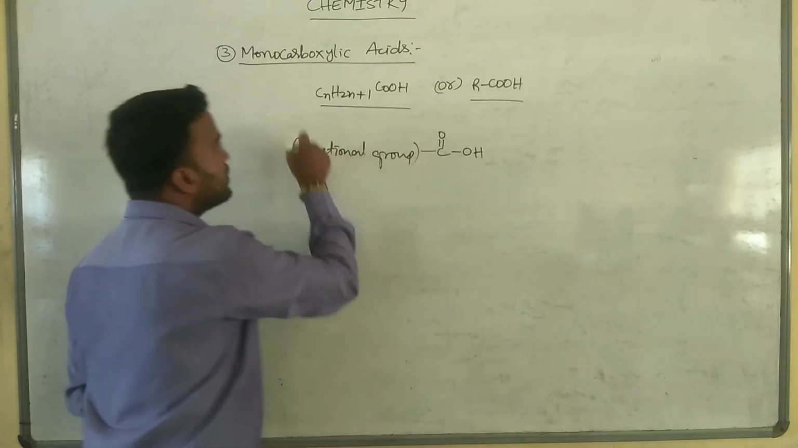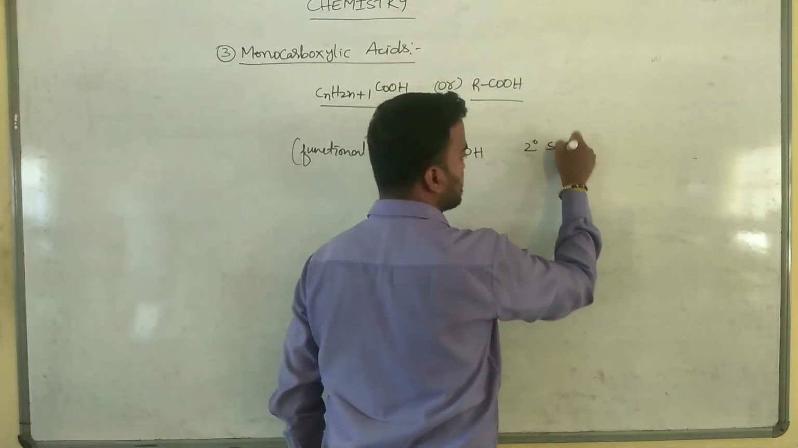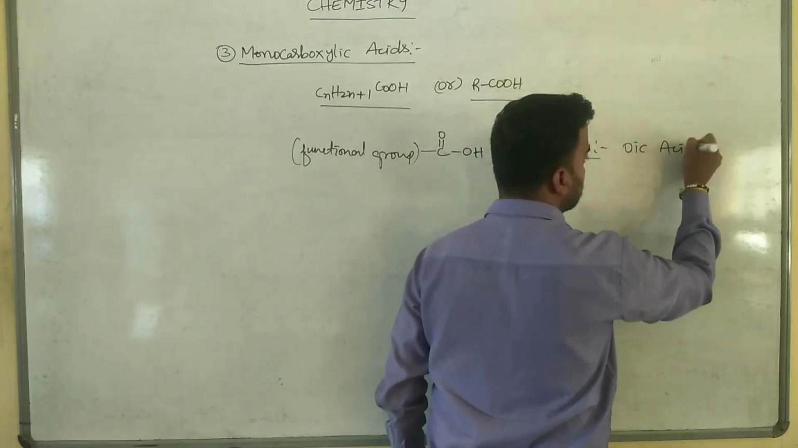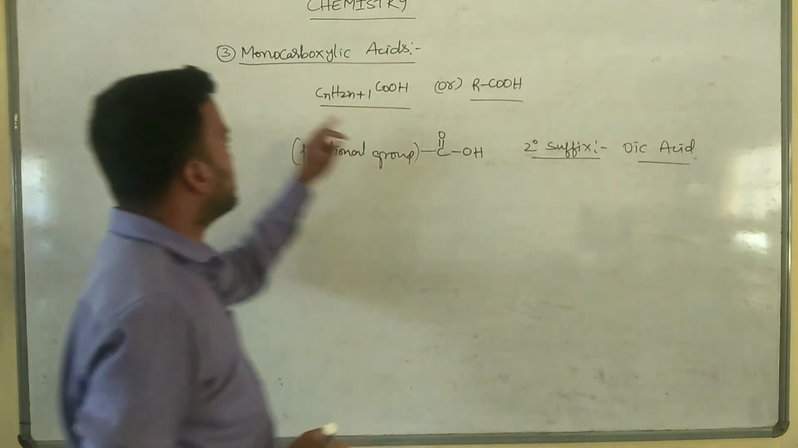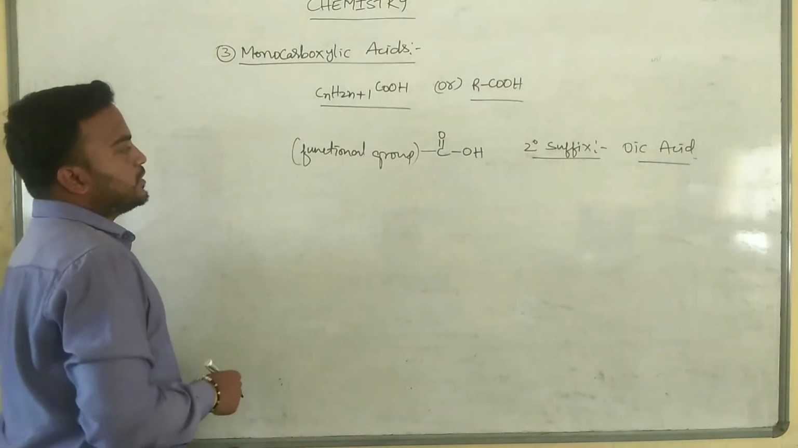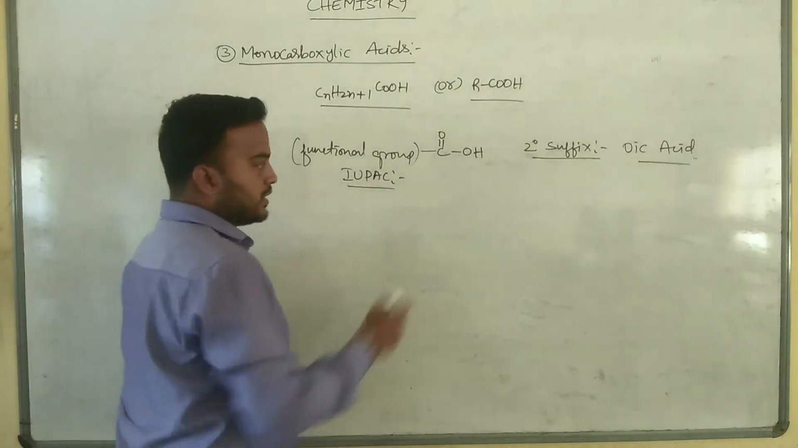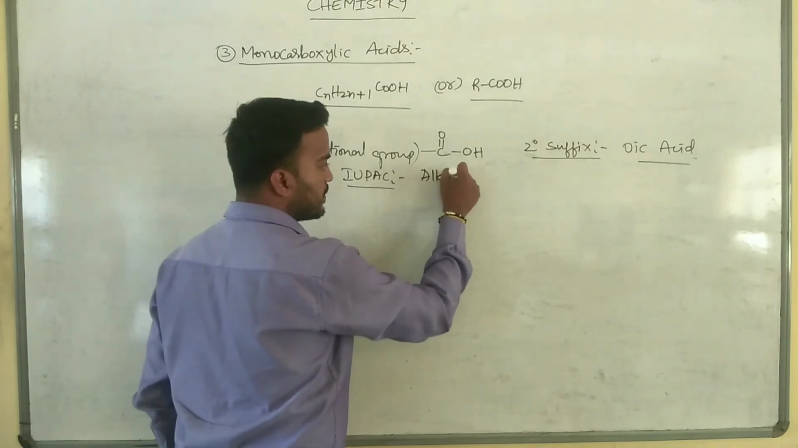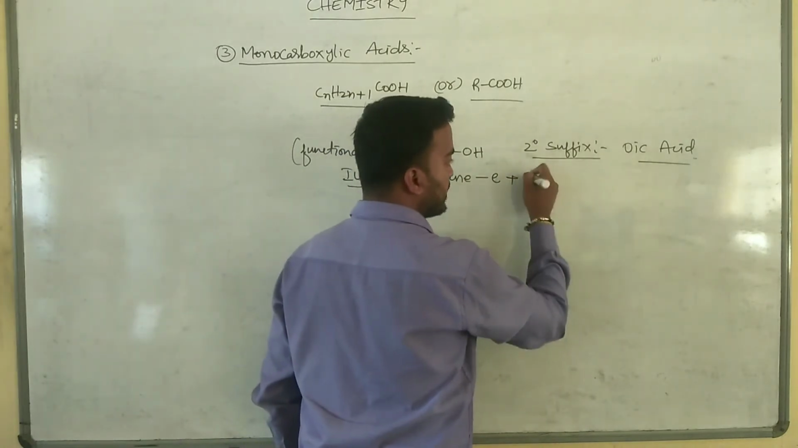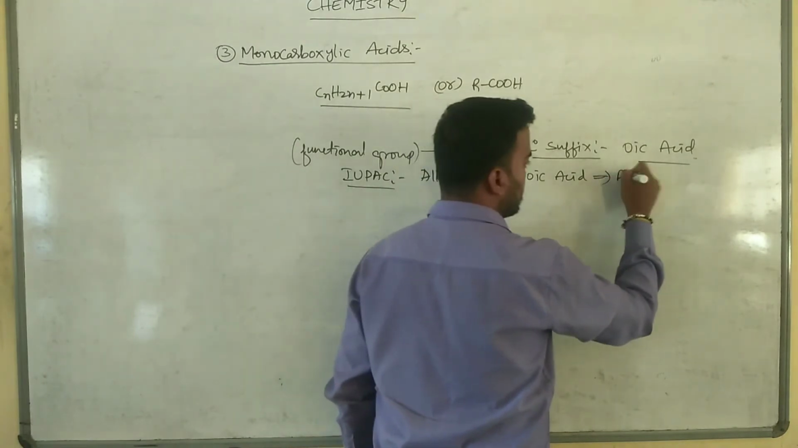This is the functional group for monocarboxylic acids. And what is the secondary suffix? The secondary suffix for monocarboxylic acids is oic acid. So what is the IUPAC name for monocarboxylic acids? In case of alkanes, we have to remove the terminal letter E and add the secondary suffix oic acid. So we will get alkanoic acid.